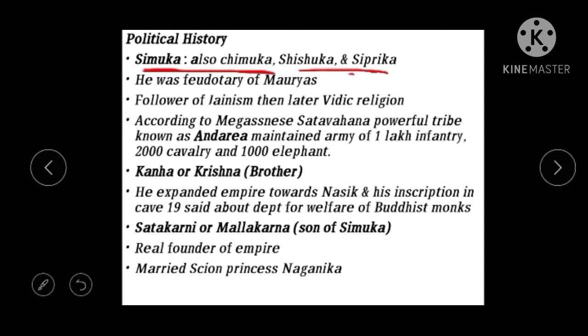In the beginning he was a follower of Jainism. He followed the religion known as Jainism. Later on he converted, and followed the Vedic religion again. Most of the Satavahana rulers followed the Vedic religion.